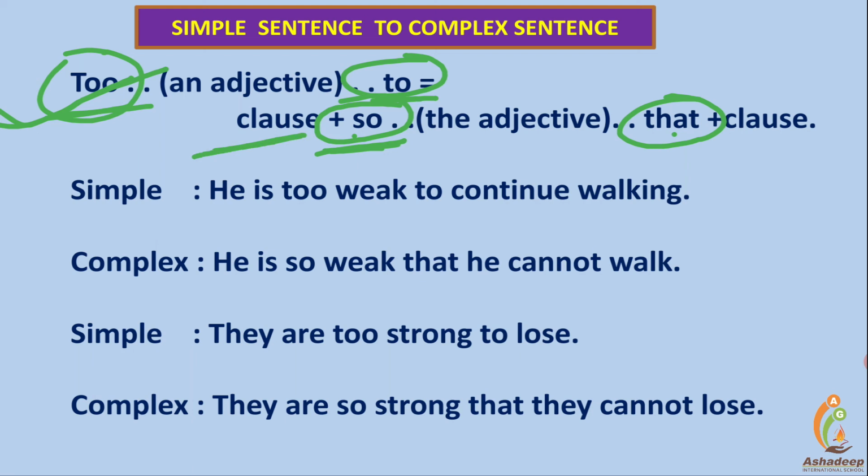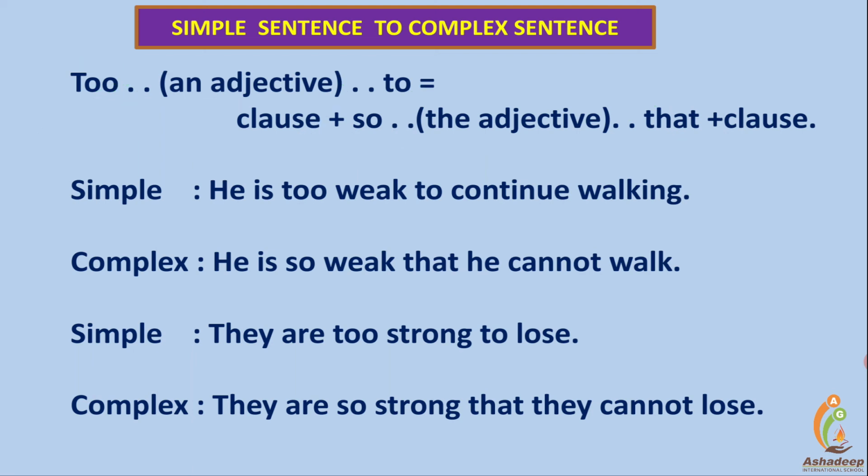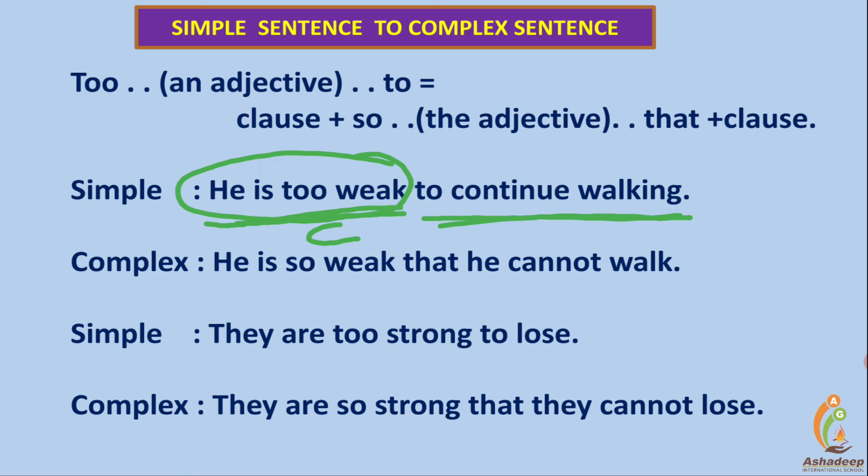First the main clause, then "so", between which comes an adjective mostly, then "that", and then the clause showing the result. Let us study an example. He is too weak. He is too weak means he is weak more than he should be to continue walking. It shows that he cannot walk. Two parts are there: the clause, and "to continue walking", a phrase.